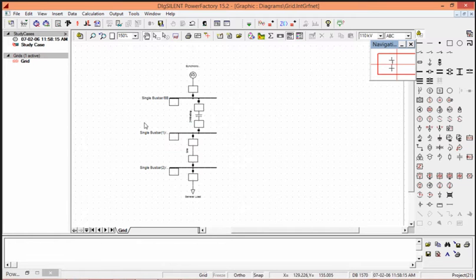So this is my network consisting of 3 buses, 1 synchronous machine, 1 two winding transformer, a line and then a load.